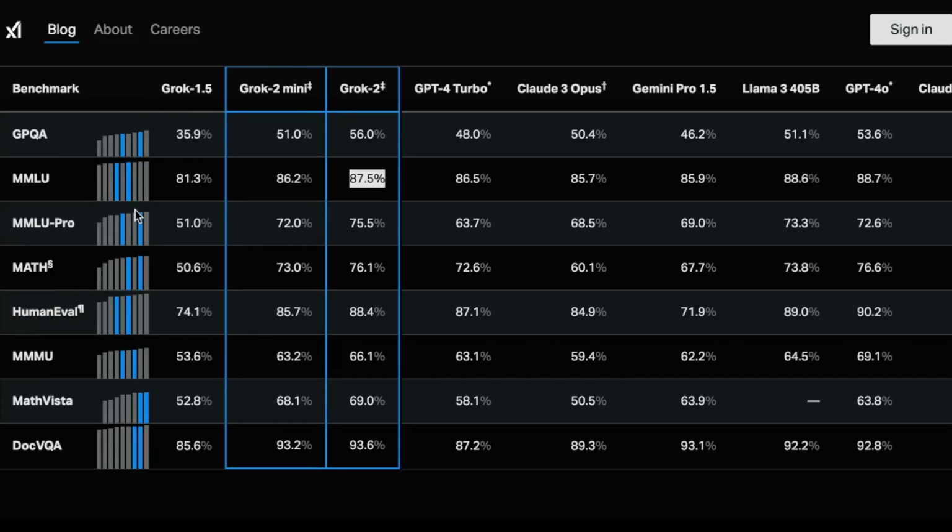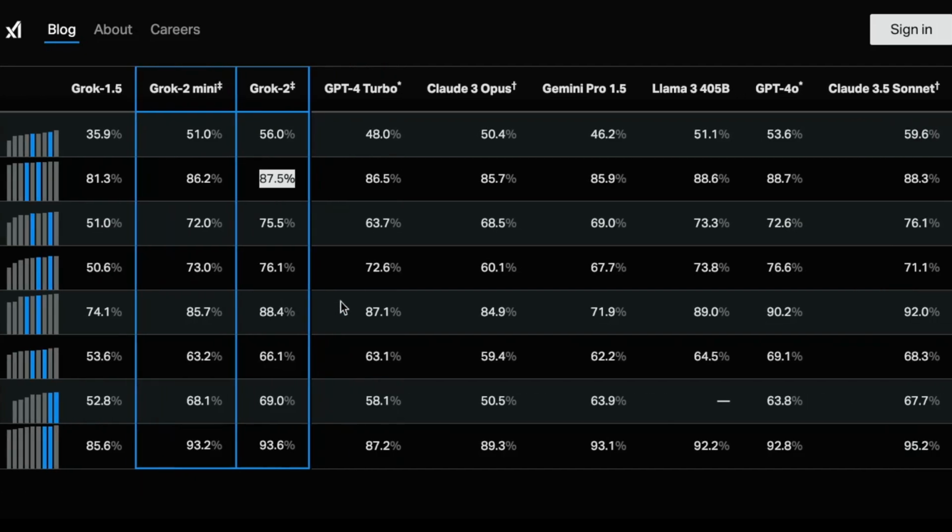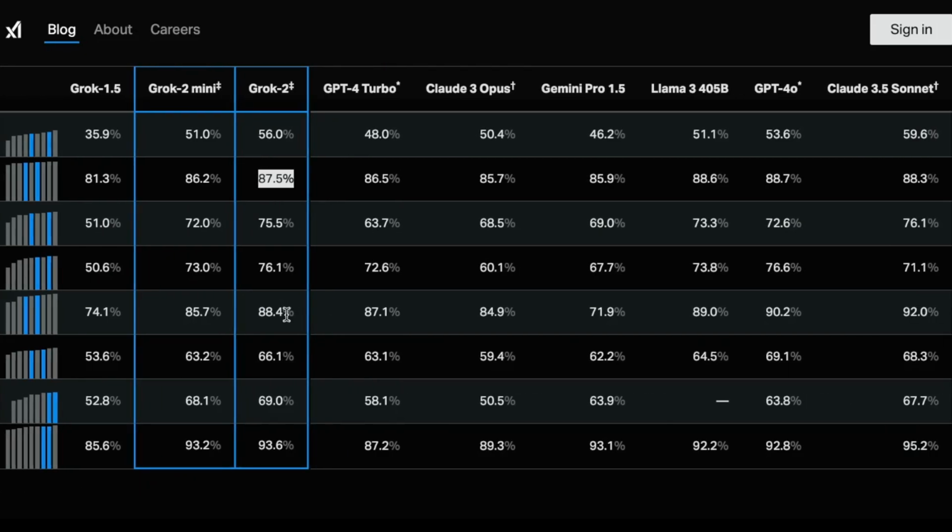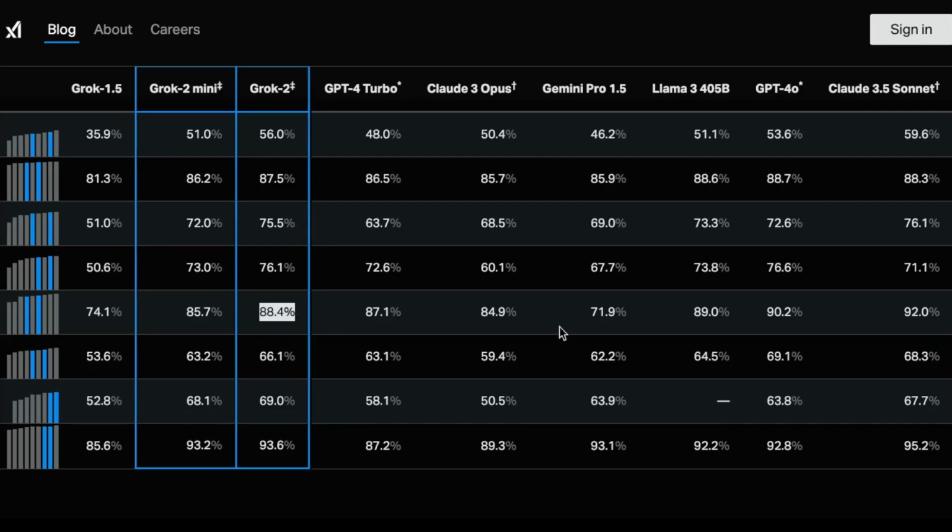So the other one I want to take a look at is Human Eval. This is more on code generation because they are claiming they have improved the model on code generation. So Grok-2 reports 88.4, Claude 3.5 Sonnet 92, and GPT-4o 90.2. So these results are actually reflective of what I have experienced with all of these models.